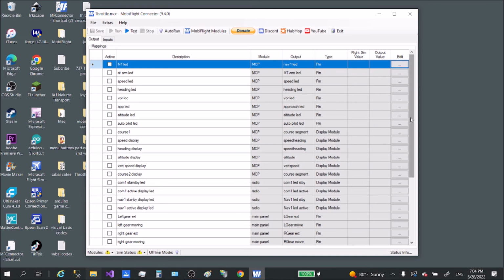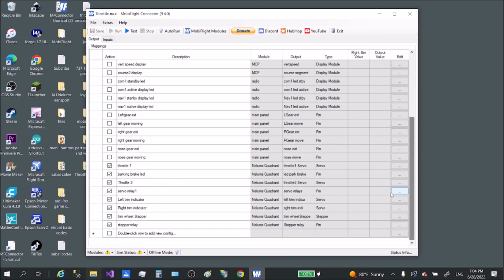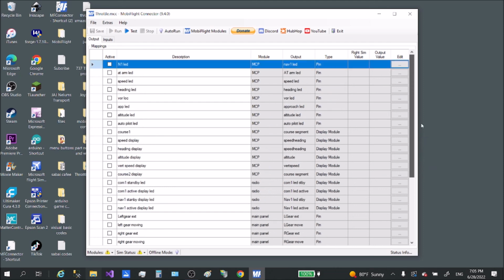All right. So we have everything right here. All right. So that is it. Now our Arduino board is ready to be used. All we have to do now is put the throttle control together and then wire everything up.